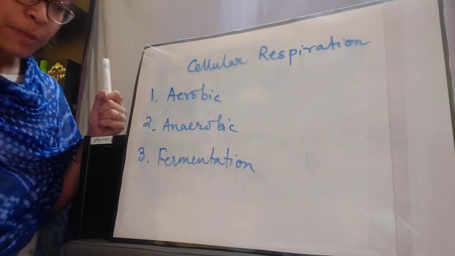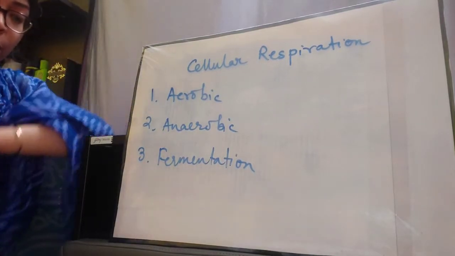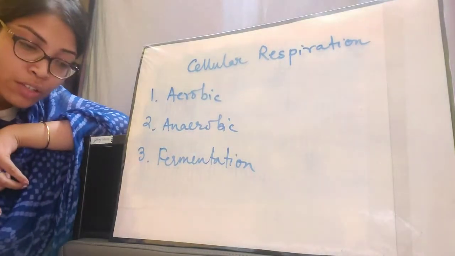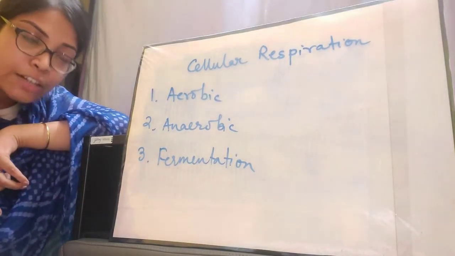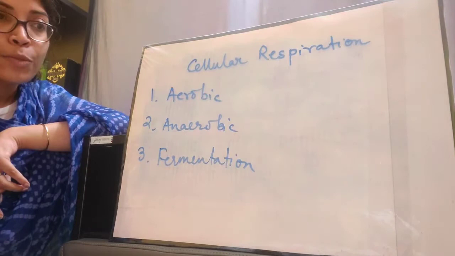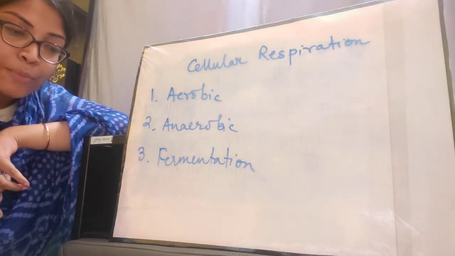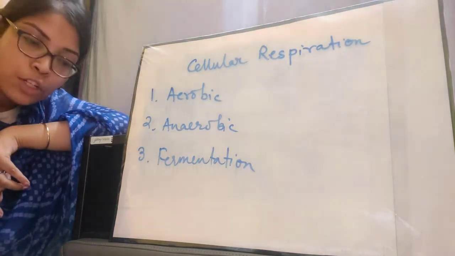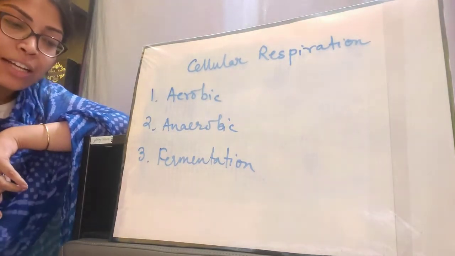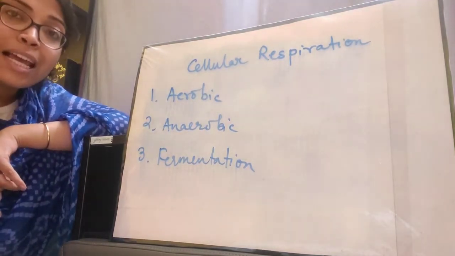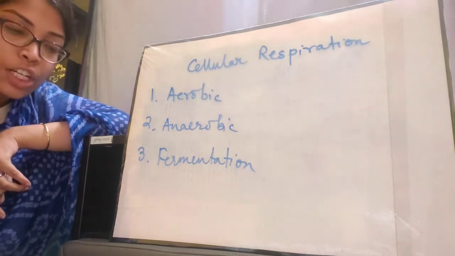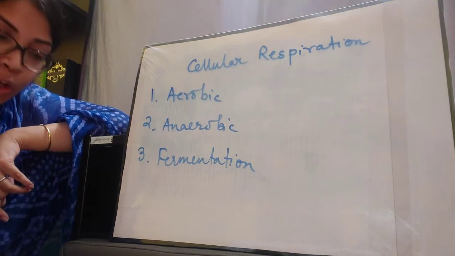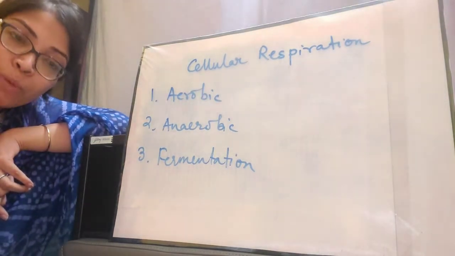When the cellular respiration takes place in the presence of free oxygen, and in this kind of respiration the respiratory substrate is completely broken down, that is known as aerobic respiration. And after this kind of cellular respiration, 686 kilocalories of energy are produced. So you will have to remember the definition and the equation that is provided right below the definition.